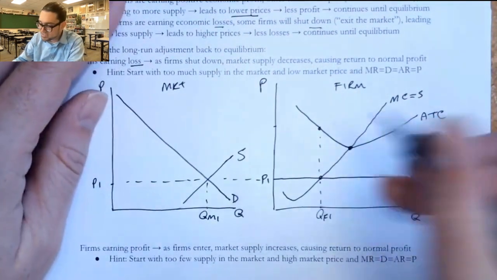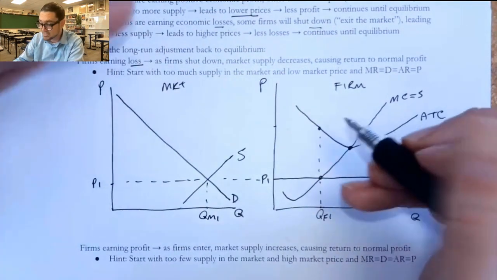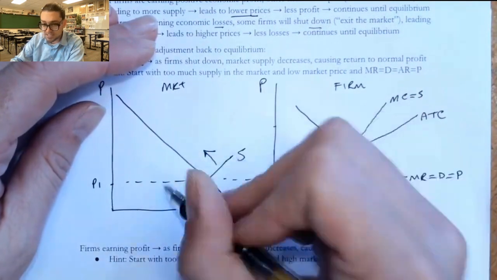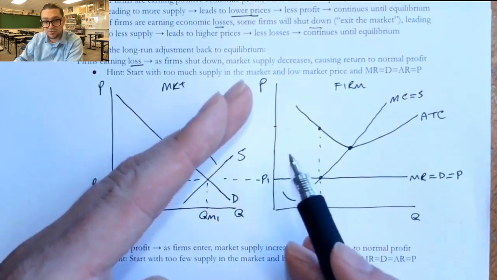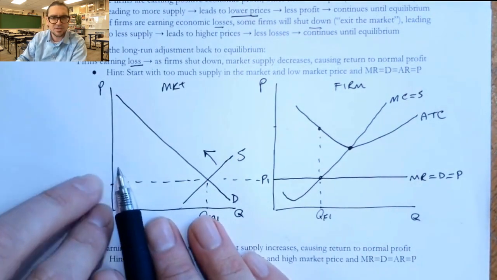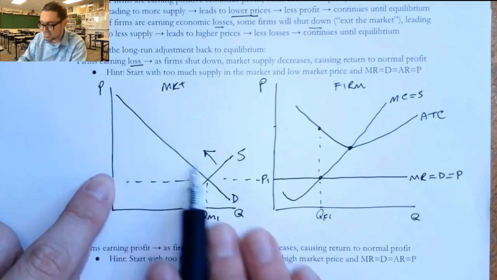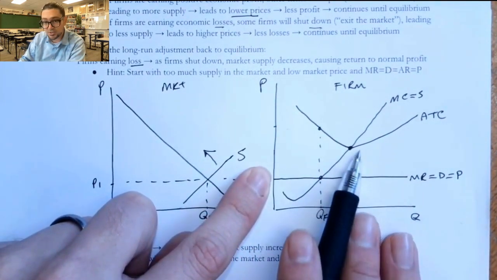Now, as the firms are losing money, some firms exit. And when they exit, the supply curve is going to shift to the left. As that happens incrementally, the price will rise and the losses will get smaller and smaller as MR, or D, starts to move upward.